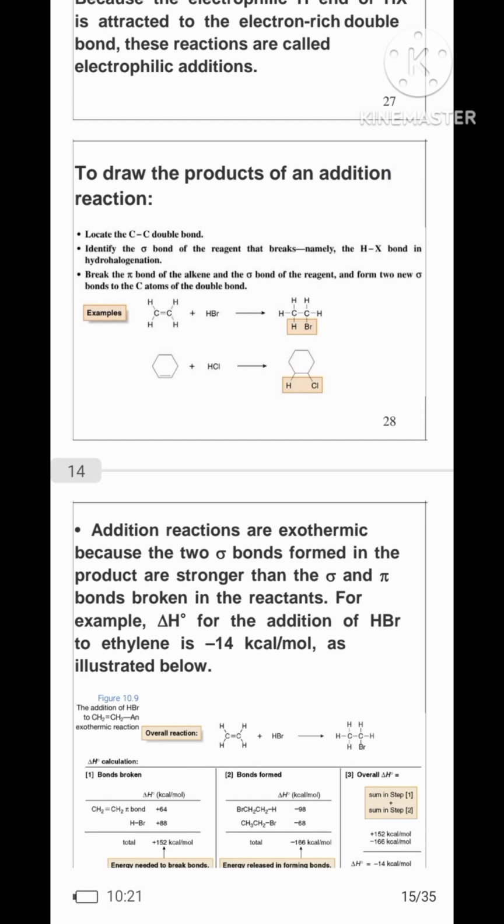To draw the product of an addition reaction, locate the carbon-carbon double bond, and identify the sigma bond of the reagent that breaks, namely the HX bond in hydrohalogenation. Break the pi bond of the alkene and the sigma bond of the reagent, and form two new sigma bonds to the carbon atoms of the double bond.